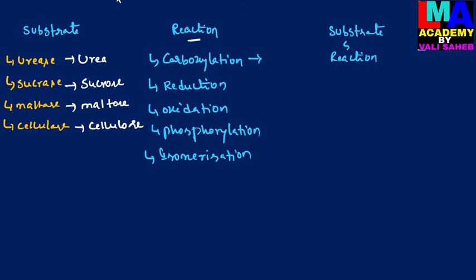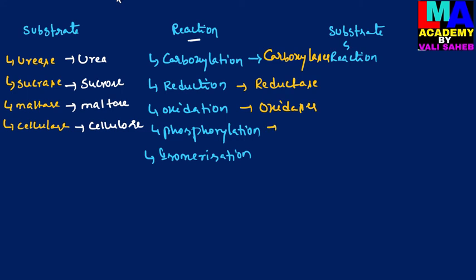The enzymes which are involved in or help in the carboxylation process are called carboxylases. The enzymes which help in the reduction process are reductases. The enzymes which help in the oxidation process are oxidases.